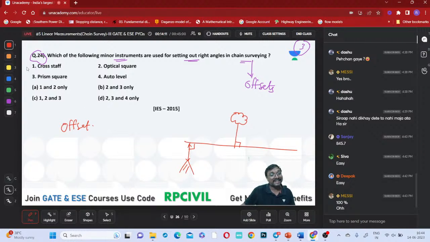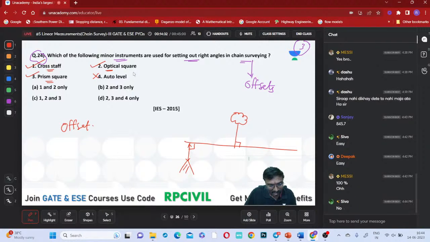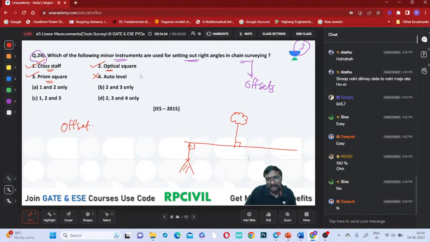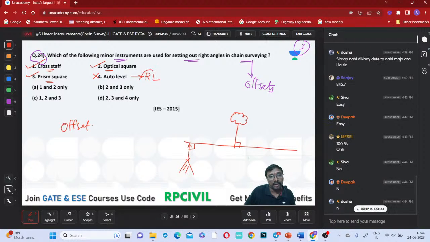Cross staff will be useful for setting offsets. Yes, absolutely. Optical square also will be useful for setting the offset. Prism square also will be useful for setting offsets. But is the auto level useful for setting the offsets? What is the auto level for? It reduces the level; it is not for setting out these offsets.